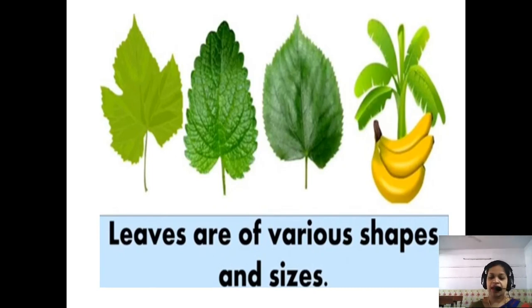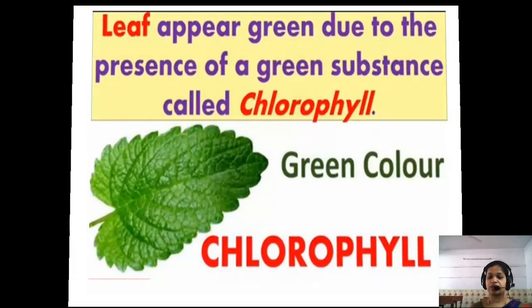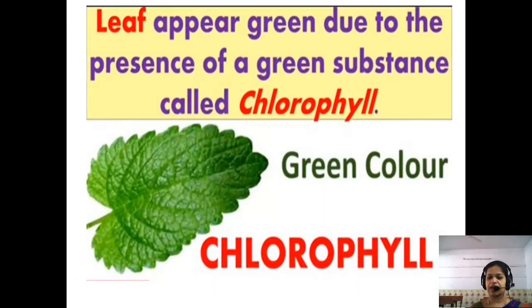Green in color. Now why do the leaves appear green in color? Due to the presence of a green color substance that is called chlorophyll. Okay children, तो leaves green color की क्यों दिखती है? Because of the presence of a green color substance called chlorophyll. What is it called? Chlorophyll. A natural green color substance is already present in the leaf that gives green color to the leaves, and this is the chlorophyll.